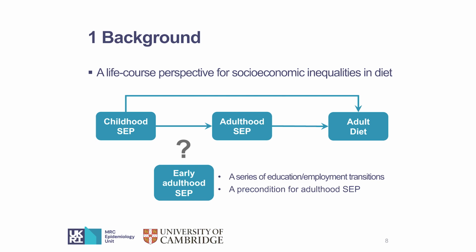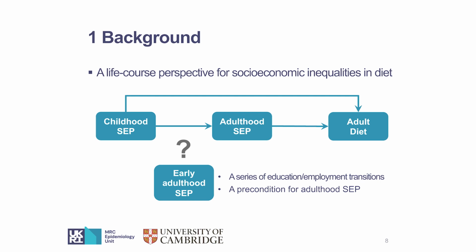The first one is there is a series of education or employment-related transition taking place in this life stage, which means the SEP may be quite unstable in this time period. And the second point is that the SEP established in early adulthood may track into the later life and influence our diet outcome. That's to say, early adulthood SEP may be a precondition for adulthood SEP.